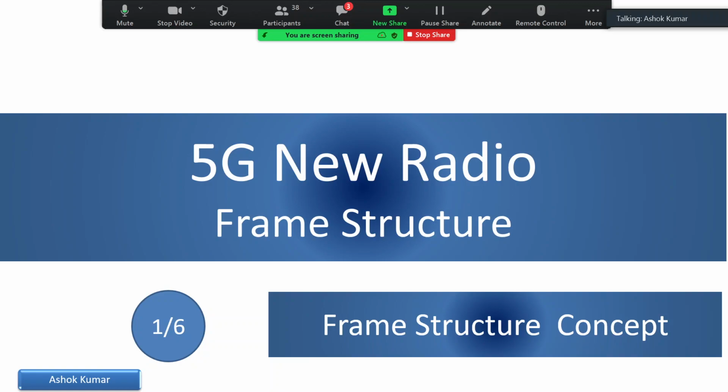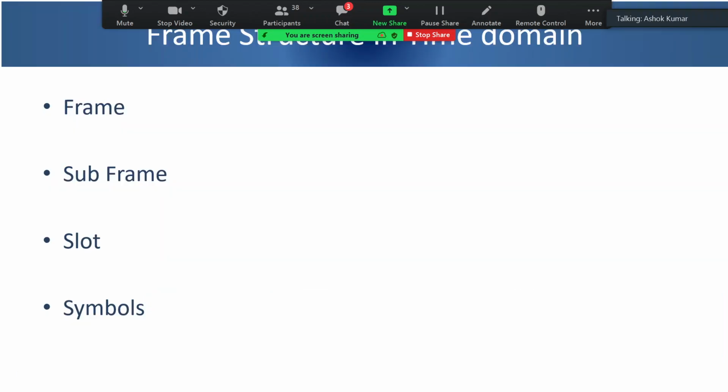I have divided this into 6 small parts. Part by part we will cover. So let us first understand what is the frame size, subframe size, slot size and symbol size. So there are 4 nomenclature: frame, subframe, slot and symbols. Let me ask, many of you perhaps are from telecom background, and some of you have also taken 5G training. So what is the frame size of 5G new radio? Can somebody tell me in the chat box?